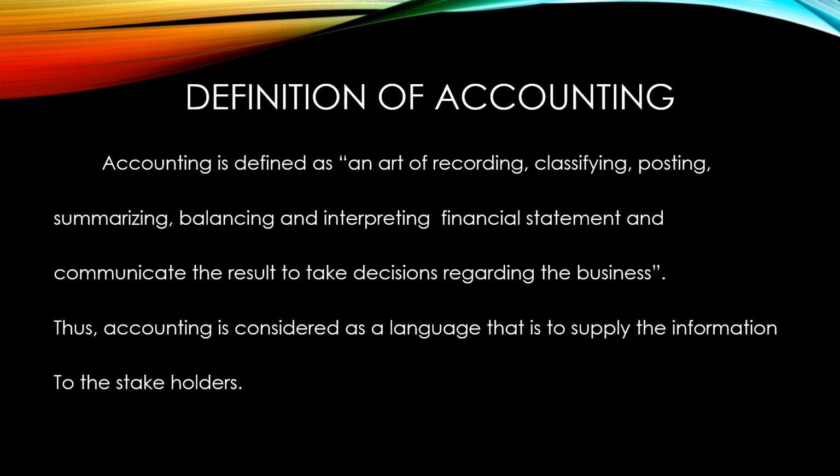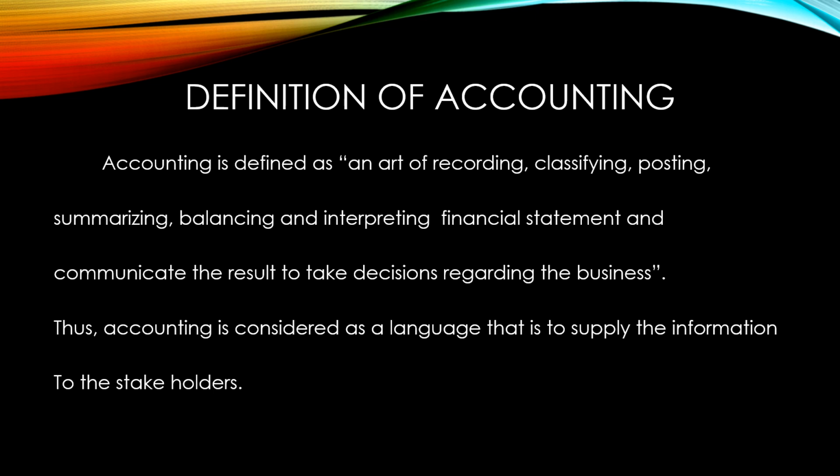That is, in classifying, we find out in which book it has to be posted. After identifying the book, next comes posting. Posting is nothing but transferring the transaction from the journal to the ledger. Next comes summarizing. Summarizing is nothing but adding up or finding out the difference.